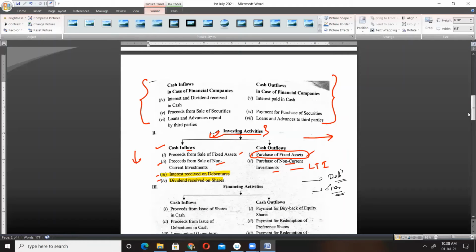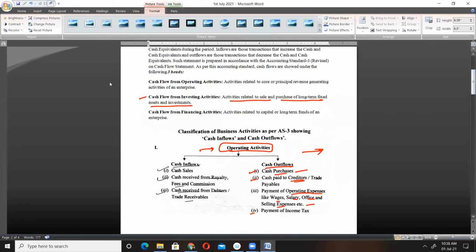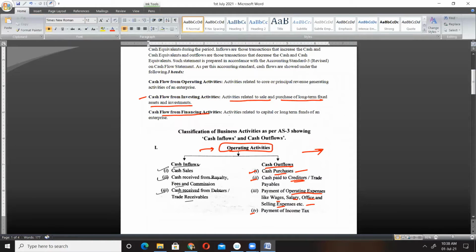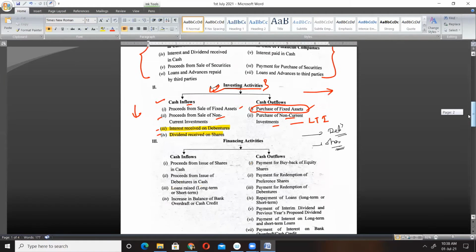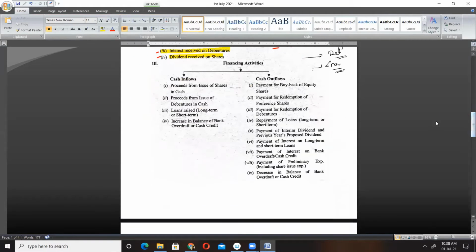All right. Now let's see here. Cash flow from financing activities: activities related to capital or long-term funds of an enterprise. Now let's see some examples. First of all, let's see inflow. Inflow means cash coming into the business due to financing activity.